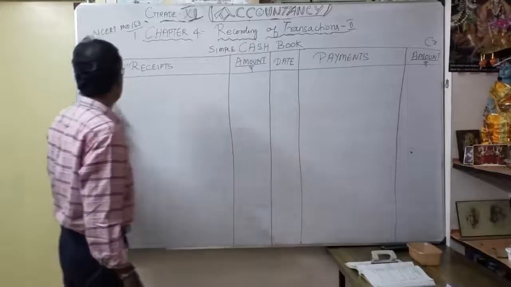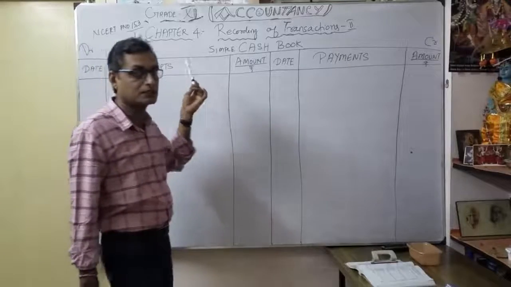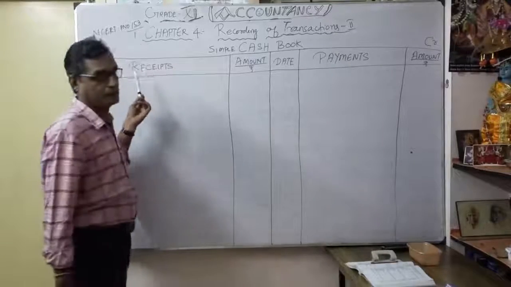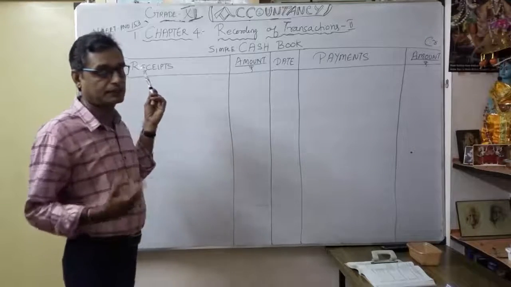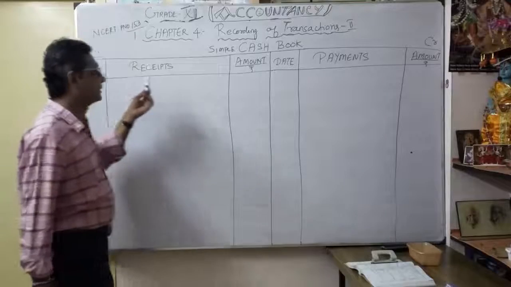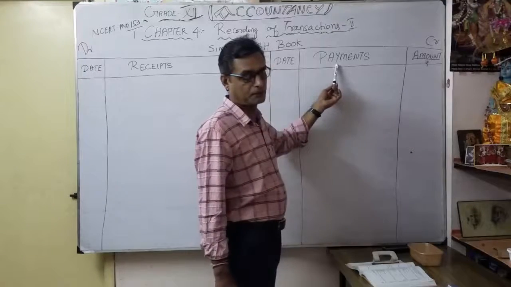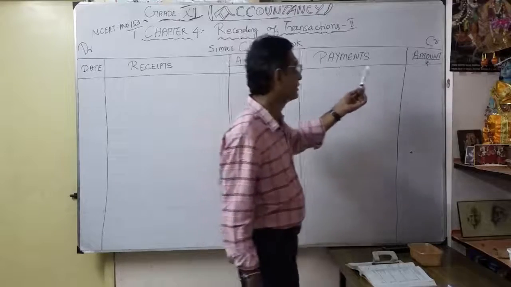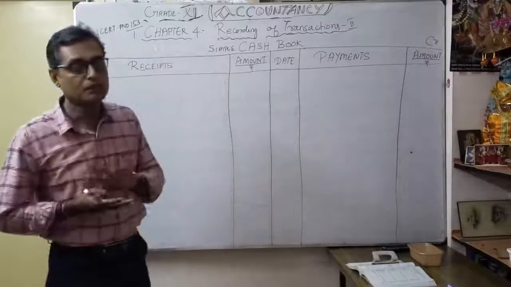Then a date column. Here there is no particulars column, whereas in ledger preparation you usually mention the particulars. Here the debit side consists of receipts, so any cash receipt goes on the debit side. Similarly, on the other side, date, payments column for any payment regarding cash, then the amount. This is the format of a simple cash book.